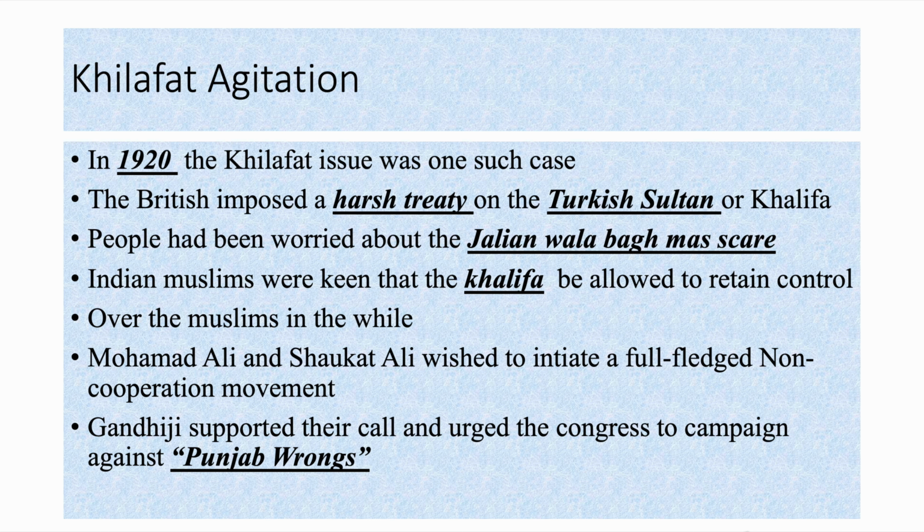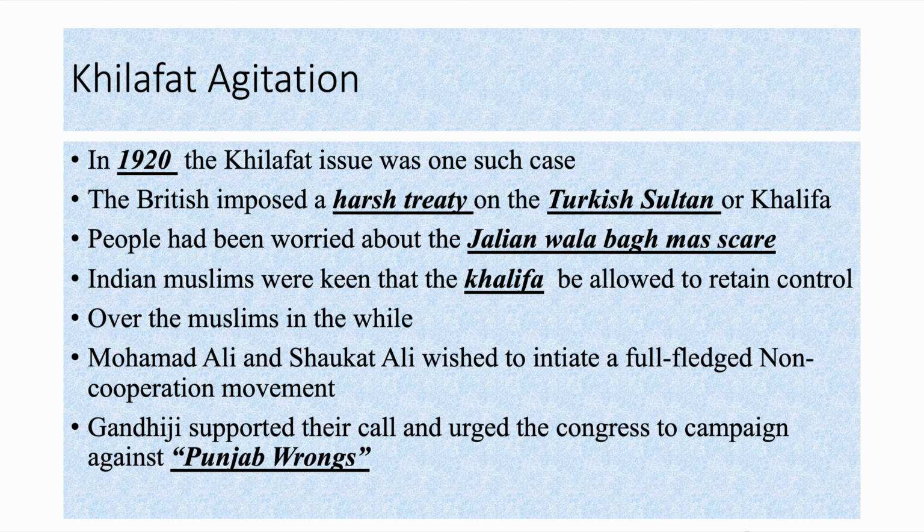Now, the Khilafat agitation. In the year 1920, the Khilafat issue was one such case. The British imposed a harsh treaty on the Turkish Sultan, the Khalifa. People had been worried about the Jallianwala Bagh massacre. Indian Muslims were keen that the Khalifa be allowed to retain control over the Muslims in the world.